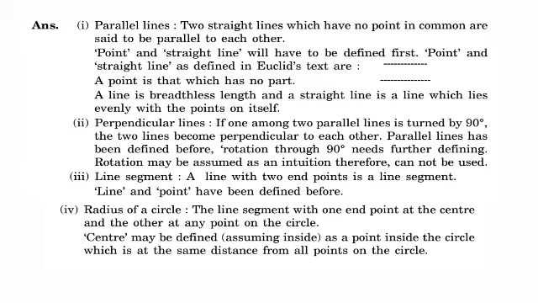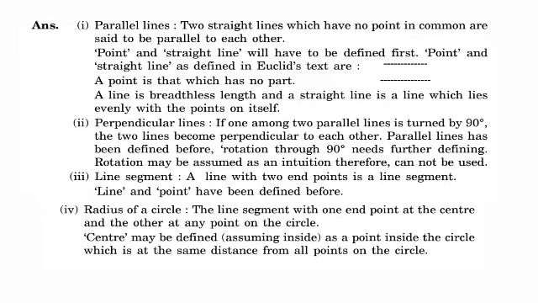Point and straight line as defined in Euclid's text are: a point is that which has no part, a line is breadthless length, and a straight line is a line which lies evenly with the points on itself. Next one is perpendicular line.